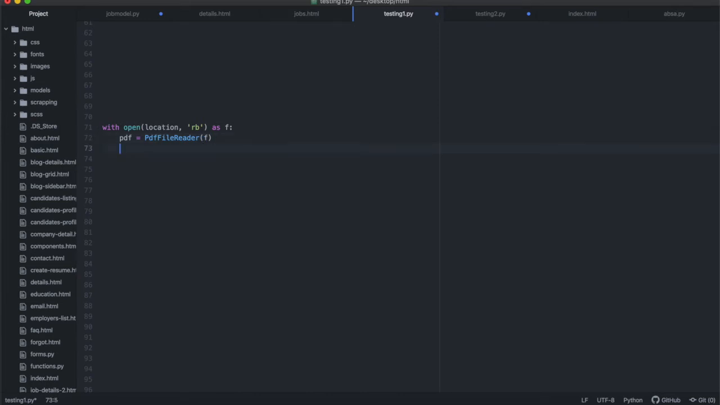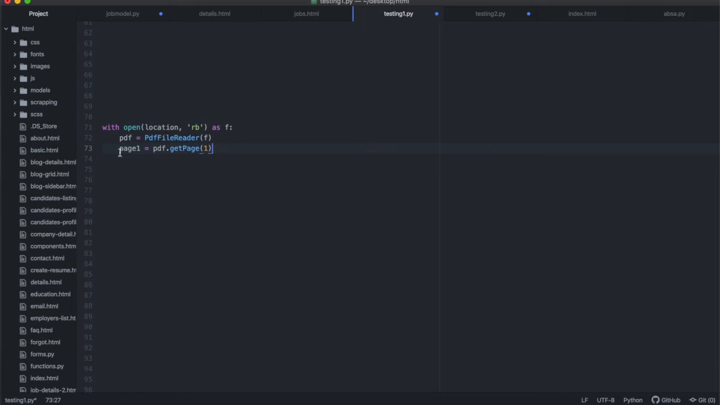Then we were able to say page 1 of this document is equal to the PDF dot get page, and we entered page 1. So this is the way to access the document: we access it page by page. By default, this document has already been broken down into different pages, all right?